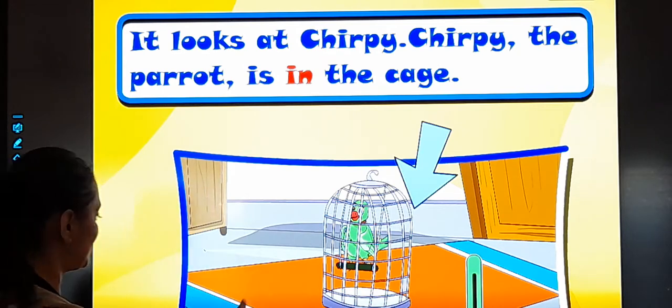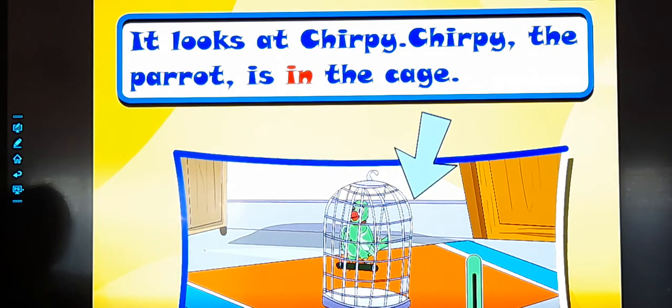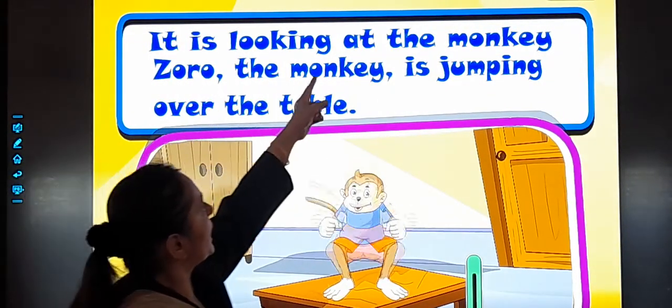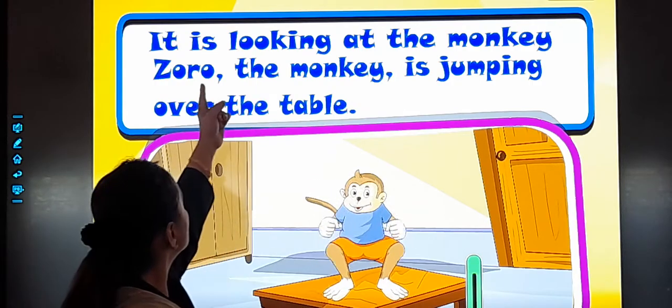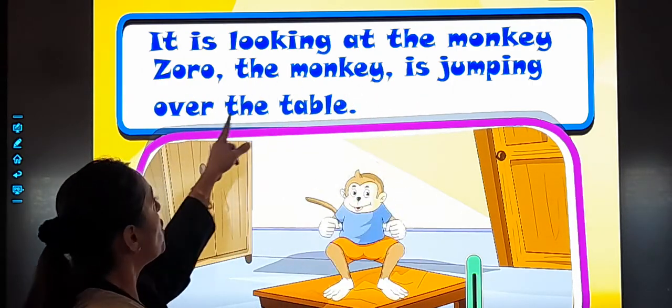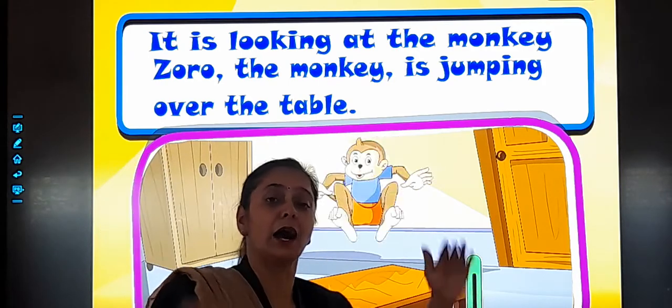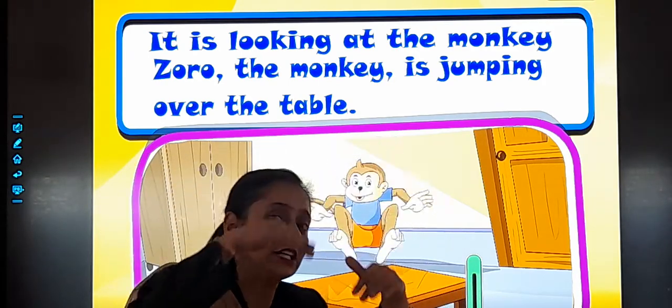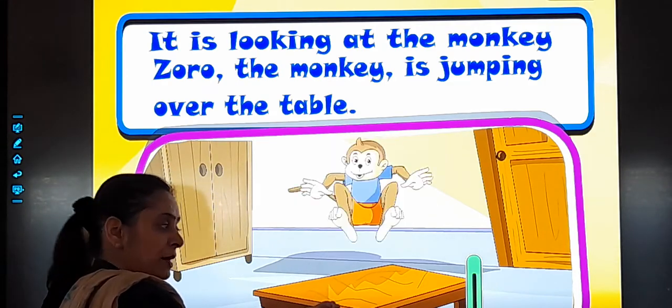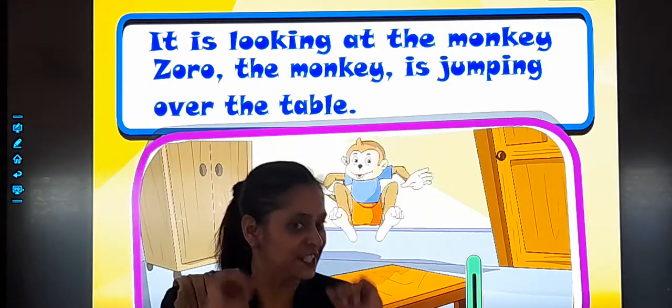Got it, students? It is looking at the monkey. Zorro, the monkey is jumping over the table. Where is it jumping? Over the table. Can you see? Where is the monkey jumping? Over the table.